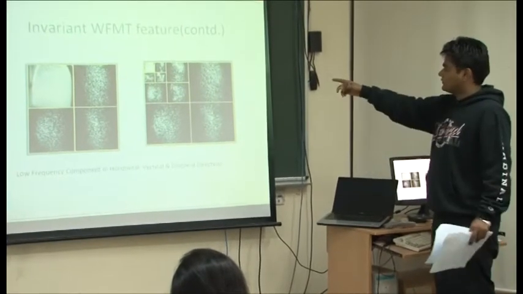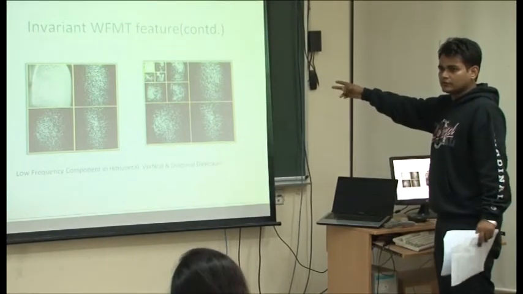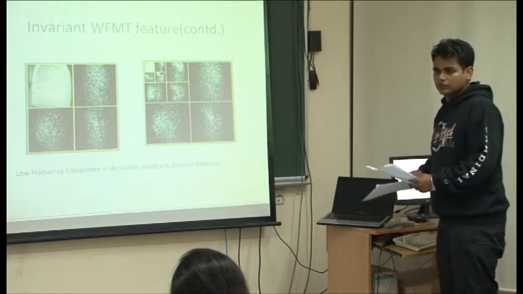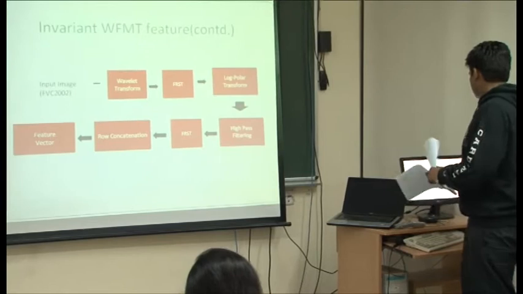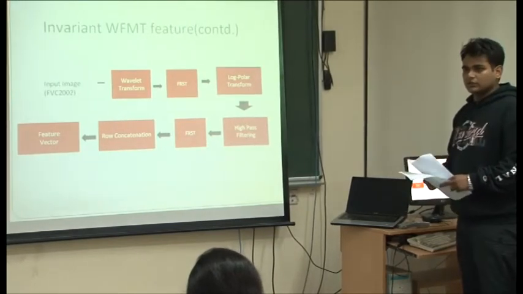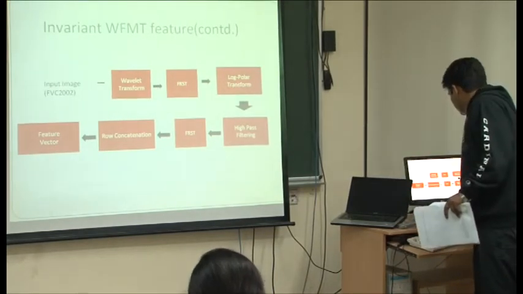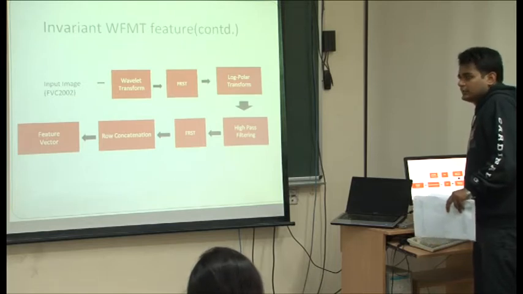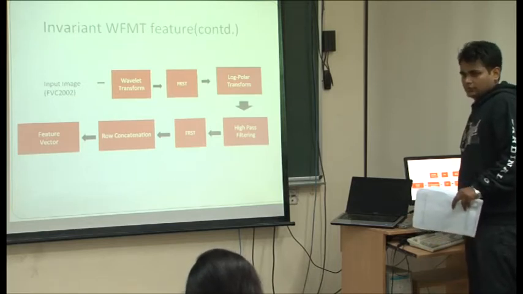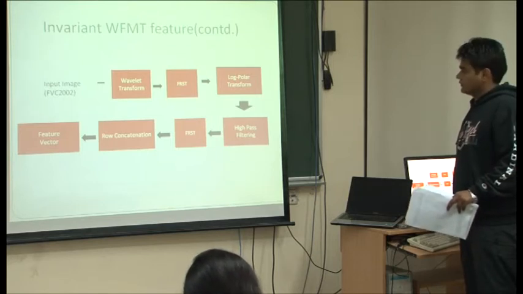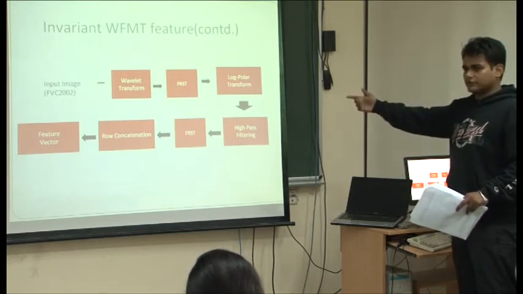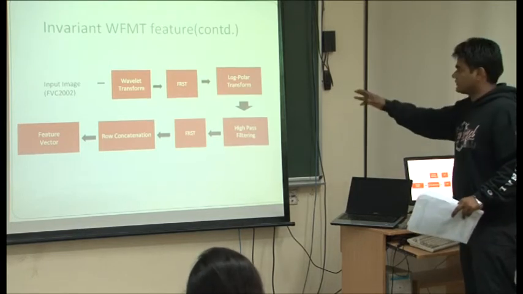After two levels, you have reduced the size. Some values will be positive, some negative, so you get a zero-one vector. This is the process.